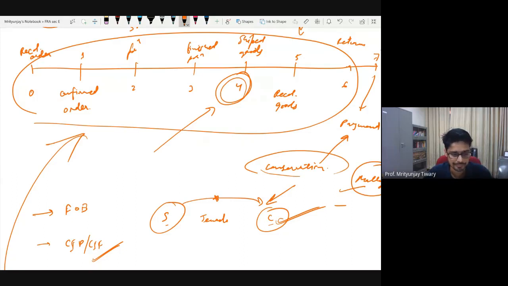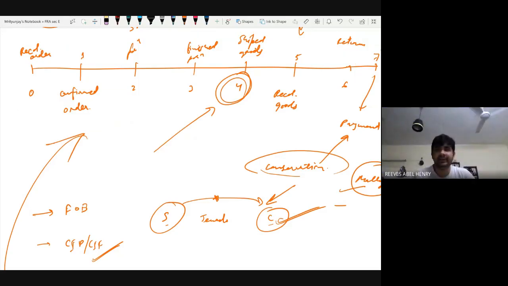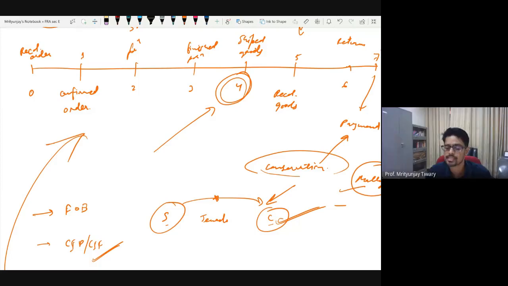Reeves, go ahead. Sir, so does this mean that for an online retailer kind of setup, so COD versus paid orders mein alag mechanism will be used? Yes, that's exactly what it means. In general, for B2C transaction, we don't see this version ever. For example, let's say you are ordering from Cloudtail, or from Myntra, or from Big Bazaar, or whatever.